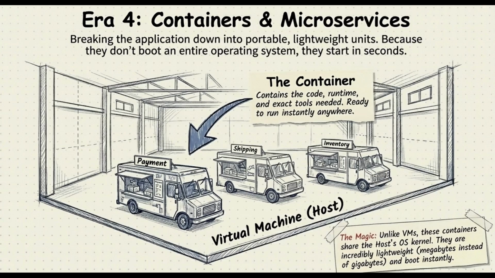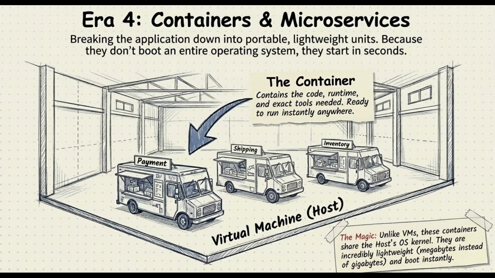Okay, so as our engineering team blows up in size, the application turns into this massive, clunky monolith, which leads to that classic dreaded excuse. Well, it works on my laptop, but not in production. To solve this, we break the app down into smaller pieces called microservices, and we pack them into containers like Docker. Now, from a networking perspective, this is a huge shift.